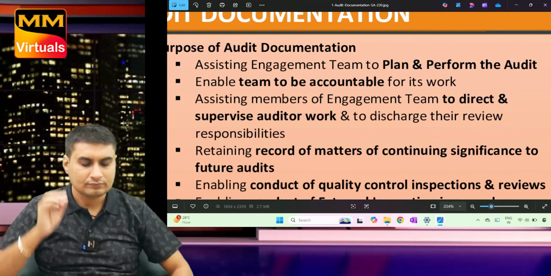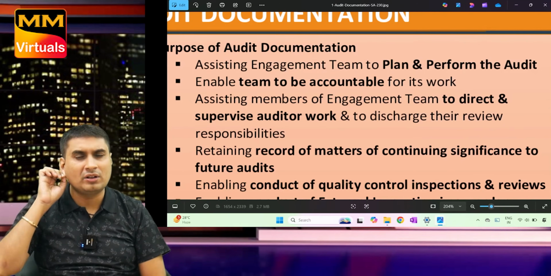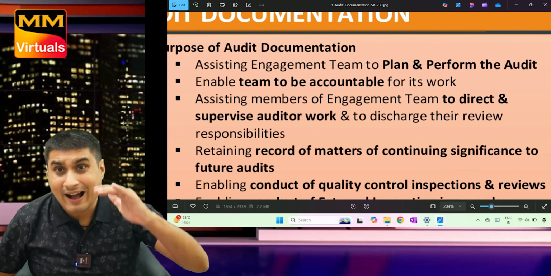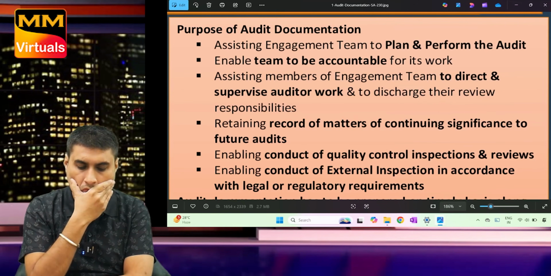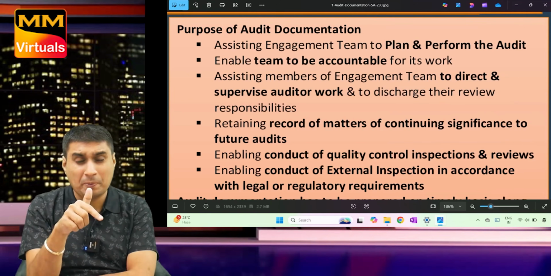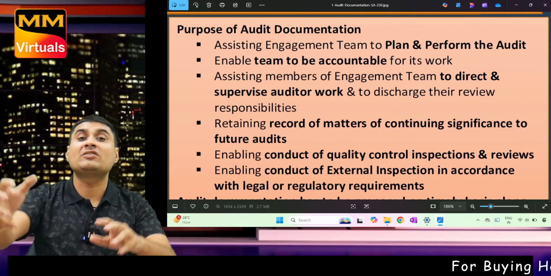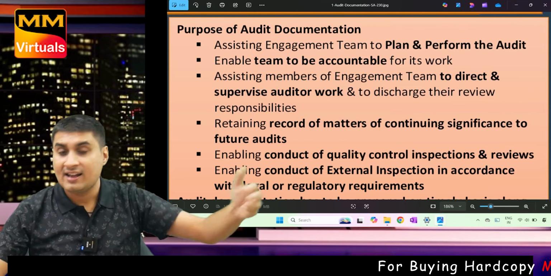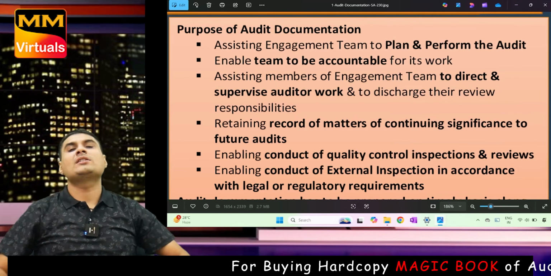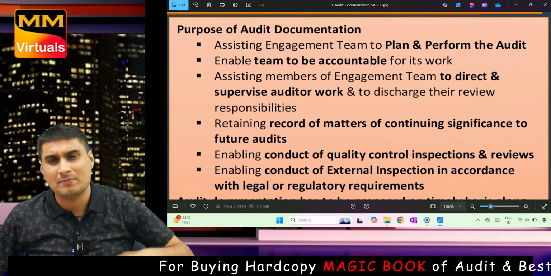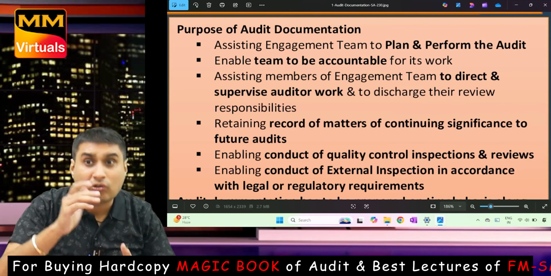Remember 2 points. What is the purpose of documentation? Assist the team member to plan and perform the work. Assist the team member to be accountable for the work because I did my sign. Now someone will supervise my work: assist members of the engagement team to direct and supervise work and discharge their review responsibility. If I have written, it is easy to direct and supervise and check the work. Okay, so 3 points done.